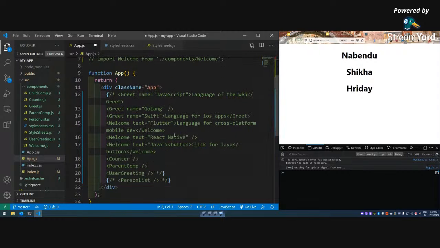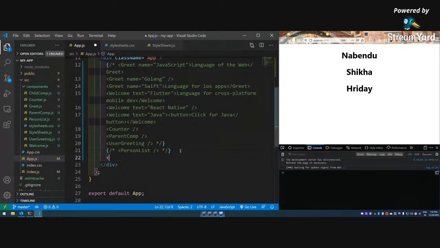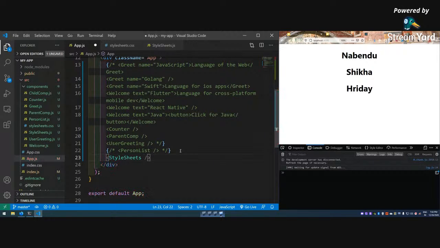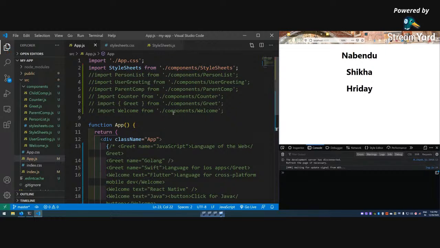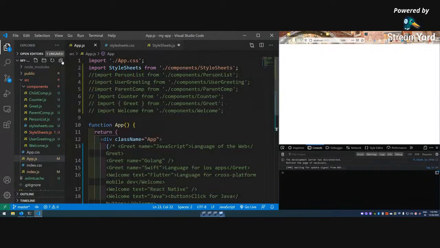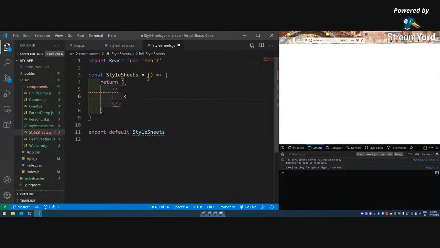Don't want this anymore. I want the style sheets. Okay, so the style sheet is also imported, but nothing will be shown because there is nothing. Okay, so like this. So the first way is, if we have gone to app.js like this, we have to just use it.